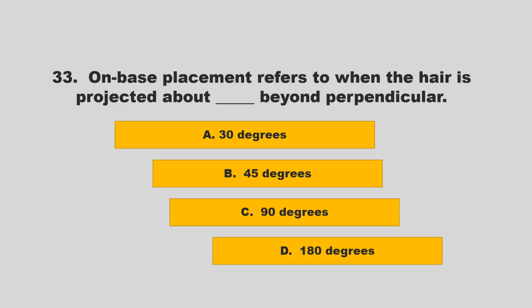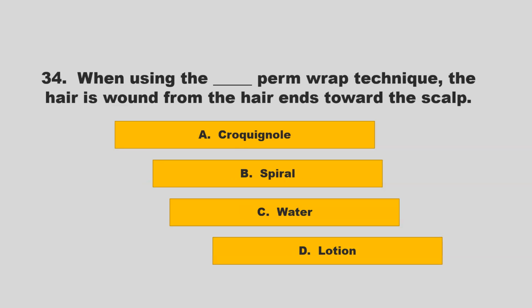On-base placement refers to when the hair is projected about blank beyond perpendicular. Is it 30 degrees, 45 degrees, 90 degrees, or 180 degrees? If you chose B, 45 degrees, you are correct.